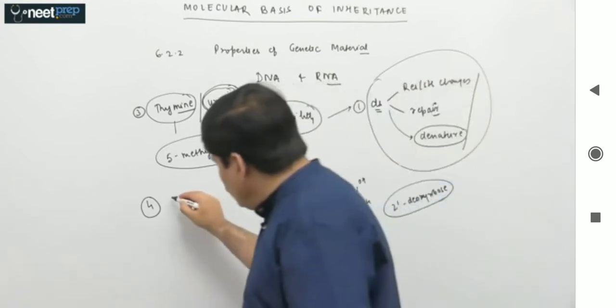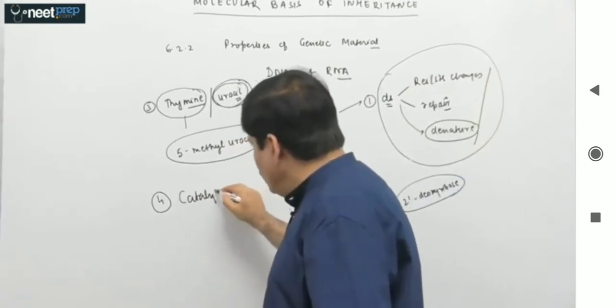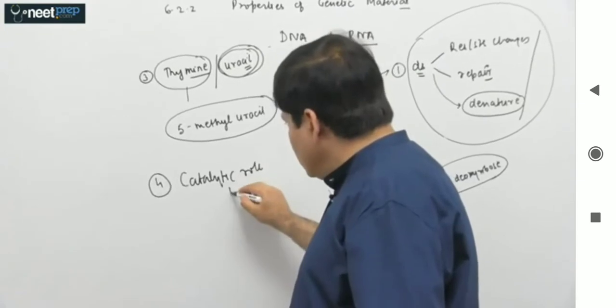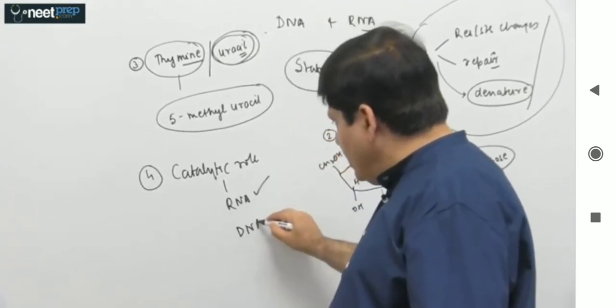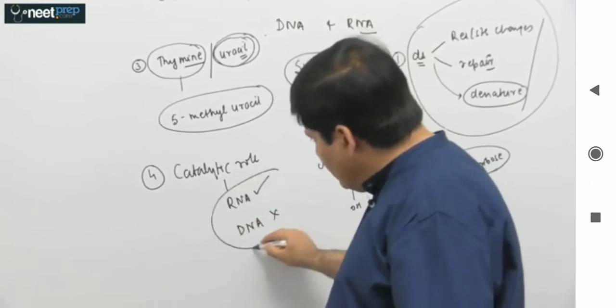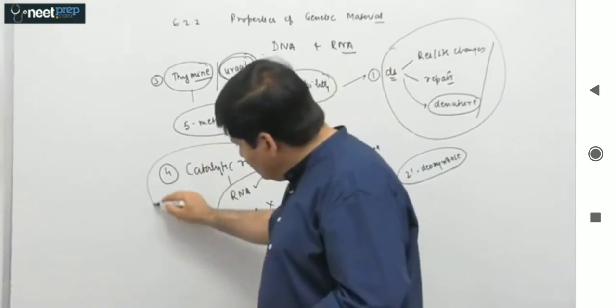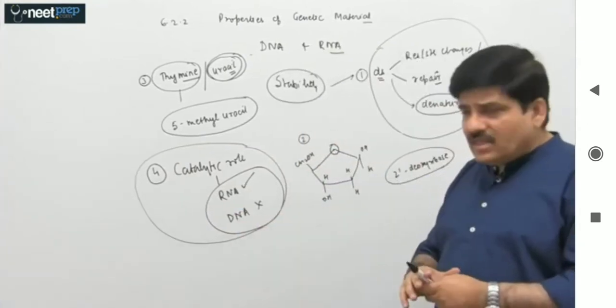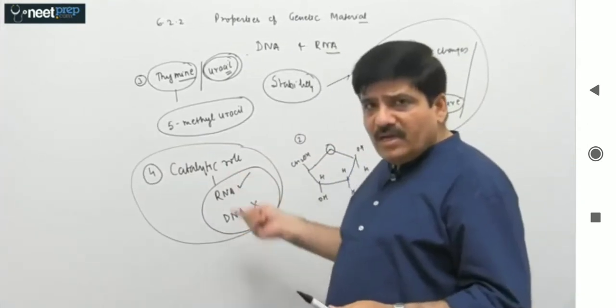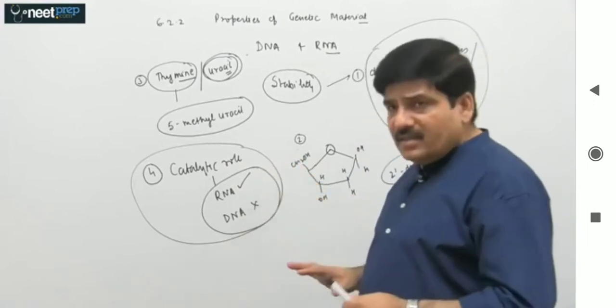So first and foremost, let us write the catalytic role. We are saying this catalytic role is present in RNA, but DNA doesn't have any catalytic activity. So this is what makes RNA more labile and hence less stable, and DNA more stable and less labile. So you can easily understand this.